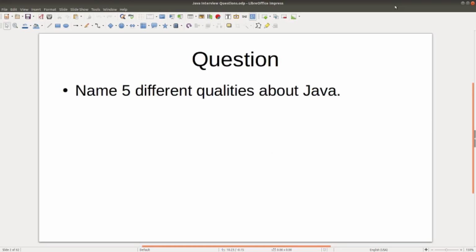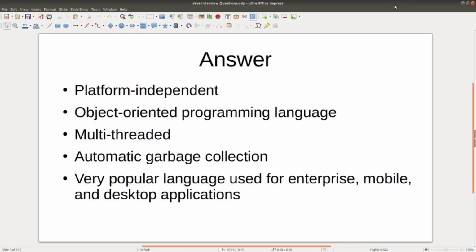Question: name 5 different qualities about Java. So here are some different qualities. Yours don't have to be the same as what's posted here. But as far as different qualities, Java's platform independent, it's an object-oriented programming language, it's multi-threaded, it has automatic garbage collection, and it's a very popular language used for enterprise, mobile, and desktop applications.